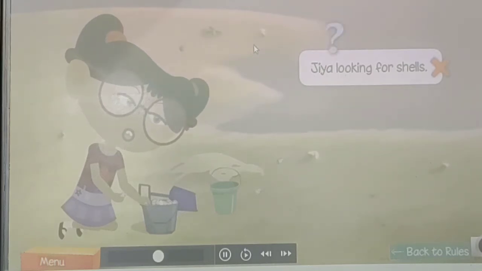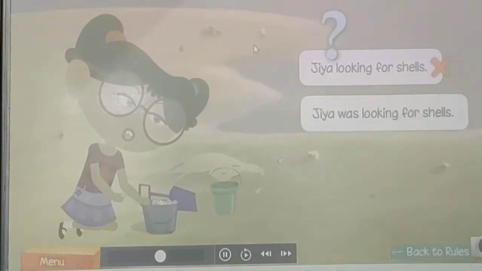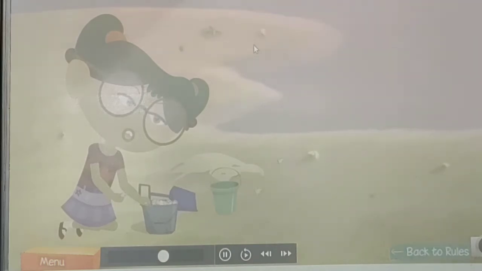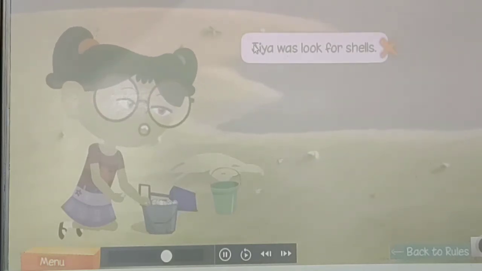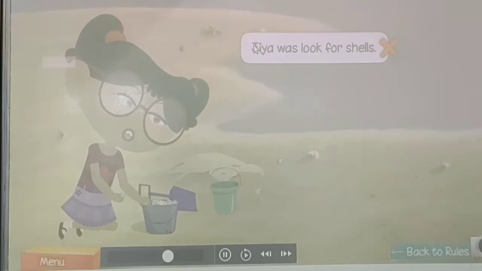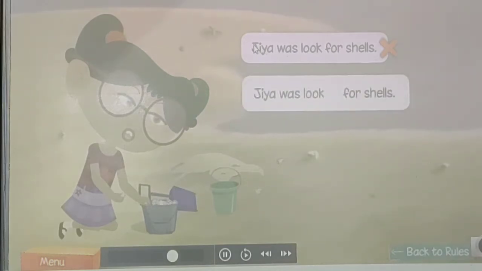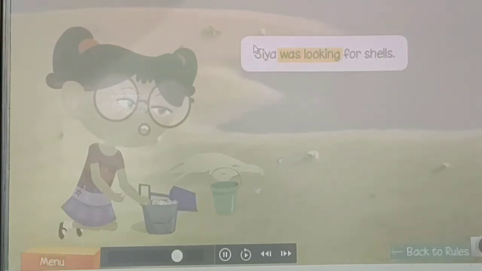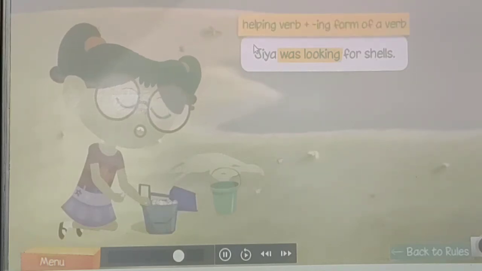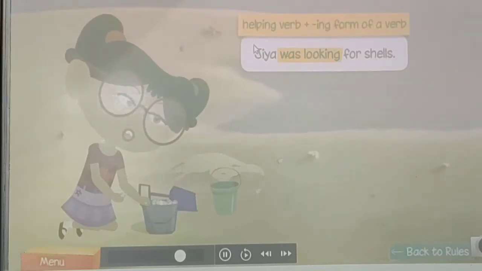The helping verb is missing. When we add the helping verb was, the sentence is correct. Why is the sentence Jia was look for shells also incorrect? It is incorrect because the ing form of the verb look has not been used. When we change the verb to the ing form looking, the sentence is correct. So the continuous tense is formed only when the ing form of the verb is used with a helping verb.